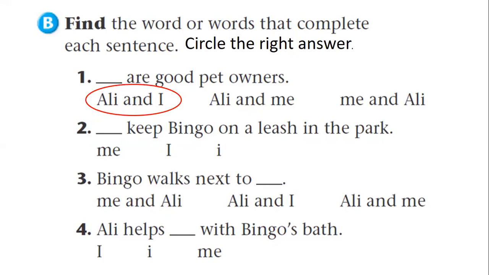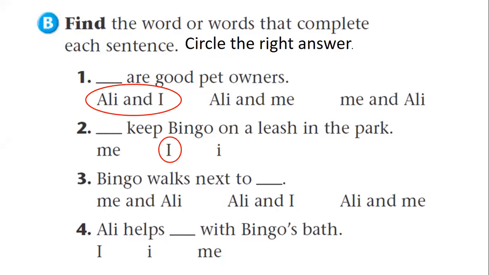Keep Bingo on a leash in the park. Me, I, or small i. It comes at the beginning of the sentence and as a subject and before the verb. Excellent. I, and I choose the capital I because it should always be capital.